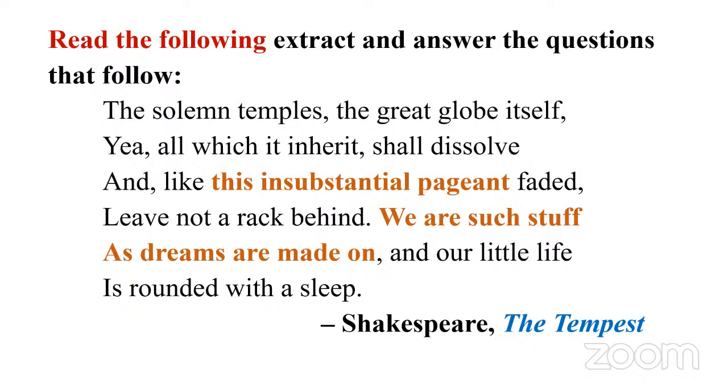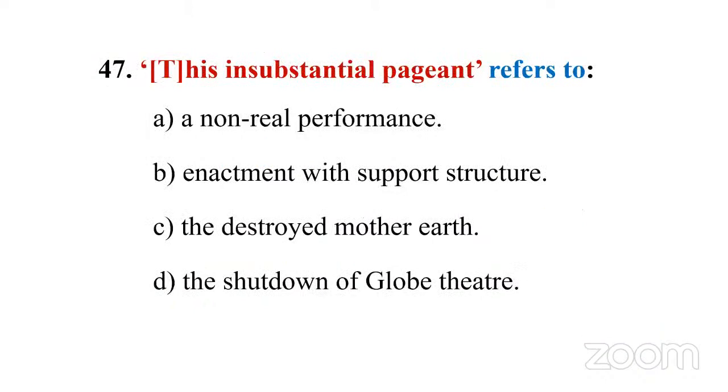All right. If you have this kind of idea, and if you know at least the broad understanding of the Tempest, what is pageant, or what is insubstantial, sometimes you need not have read the text of the Tempest line by line. But if you have some understanding of this pageant, or at least the meaning of insubstantial, you can easily answer the following questions. So let's go. 47. This insubstantial pageant refers to option A, a non-real performance, B, enactment with a support structure, C, the destroyed Mother Earth, D, the shutdown of Globe Theatre.